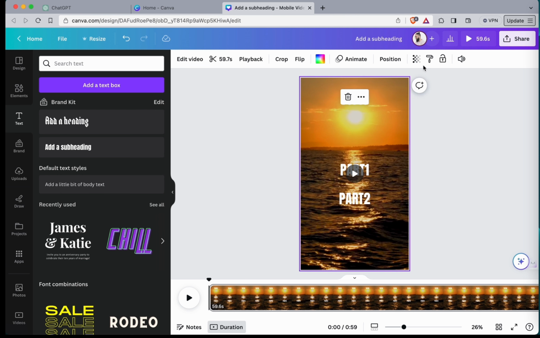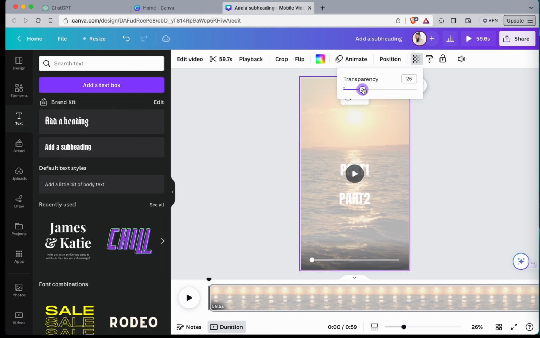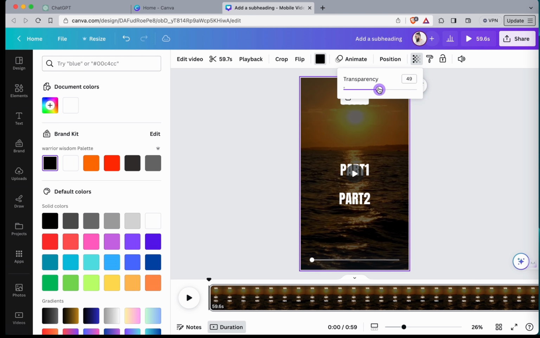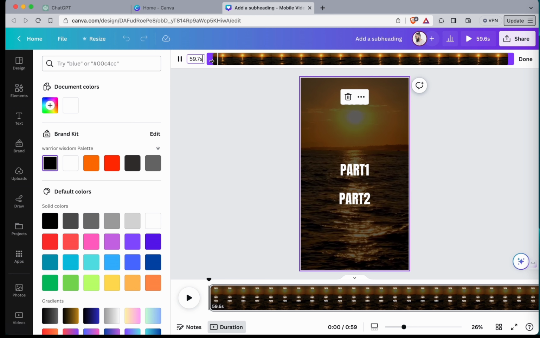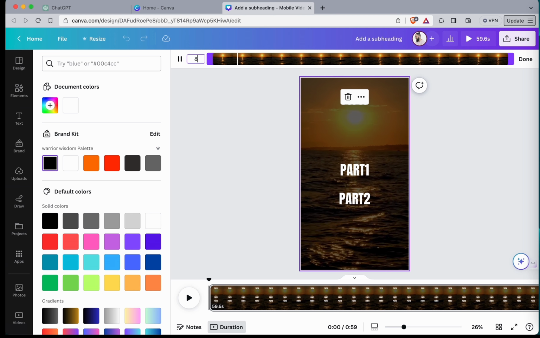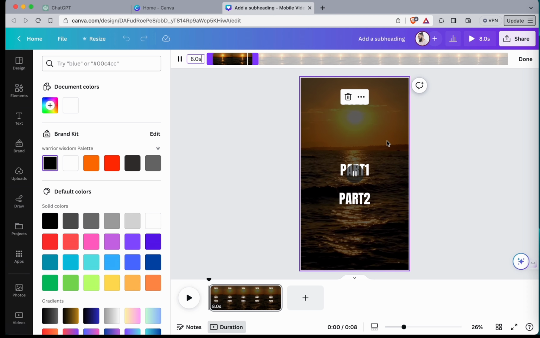Now, what I like to do, I like to pull the transparency of the background down, change the color to black if you want to keep it darker, and then yeah, right about there looks good. And now, this is important, you want to change the duration of the background of the video to about, say, 8 seconds. That's how long your reel is going to be.